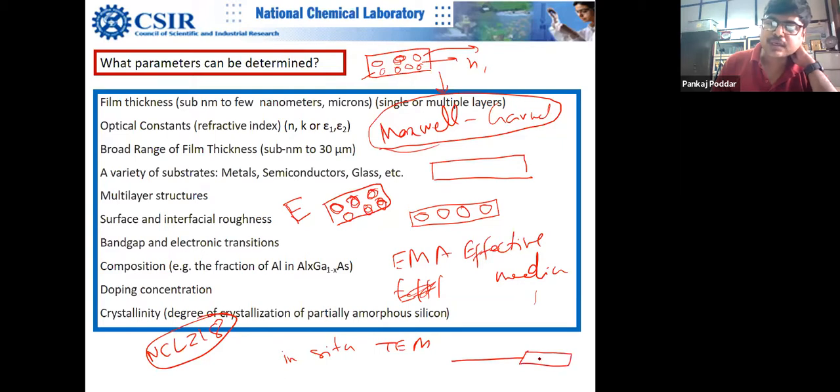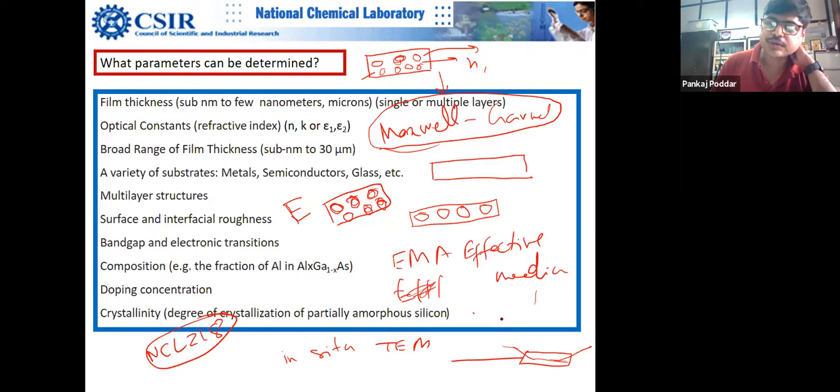To answer your question exactly, catalysis people are interested in knowing in situ the reactions as and when they are being carried out. In situ TEM is basically where you can create that environment of temperature and pressure, because a lot of gases are involved. Or in situ XPS, high pressure XPS, you know that, right?